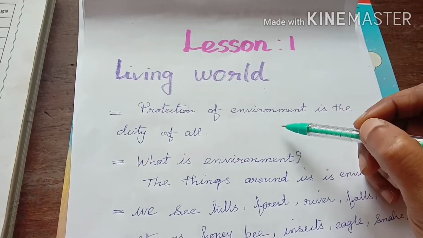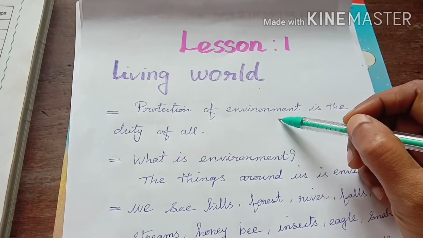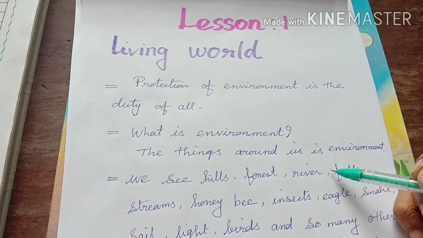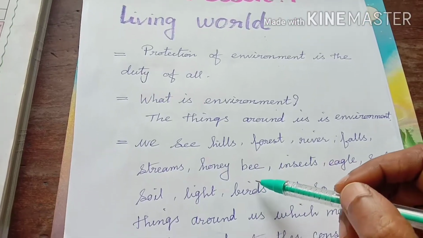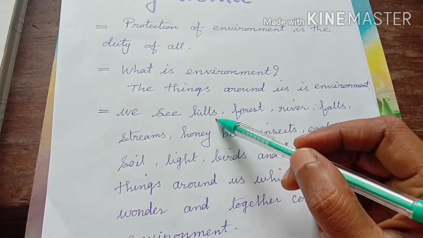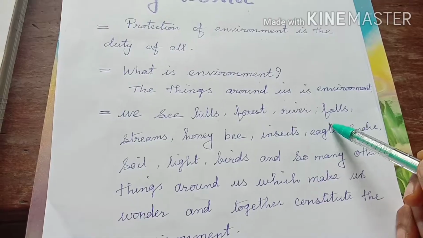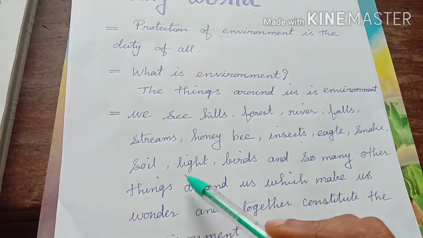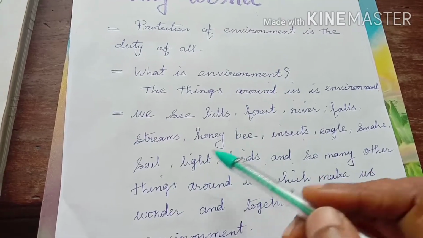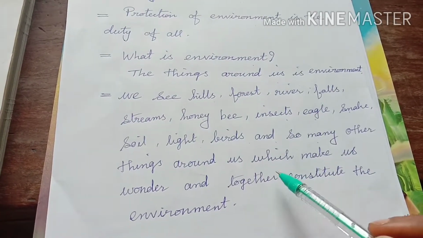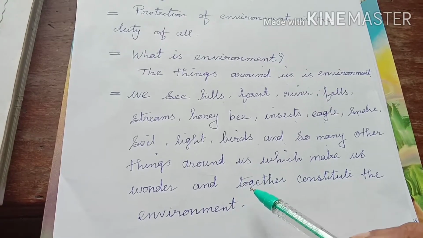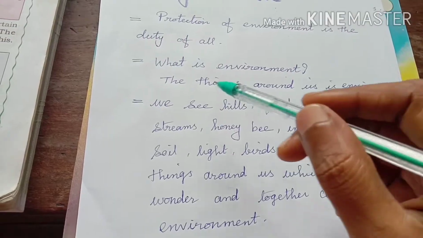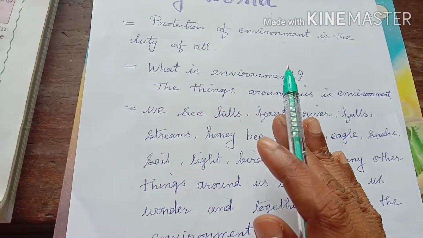In the living world, we study the environment. What is environment, children? The things around us are the environment. What are the things around us? Hills, forest, river, falls, streams, honeybee, insects, eagle, snake, soil, light, birds, and so many other things around us make it wonderful, and together they constitute an environment, and all these things make us wonder.